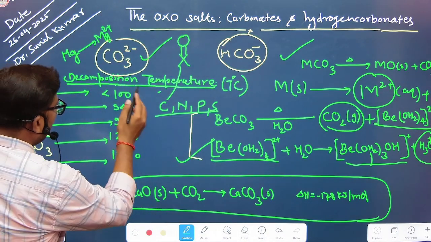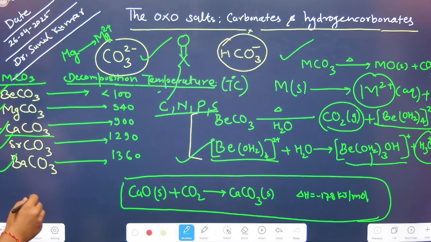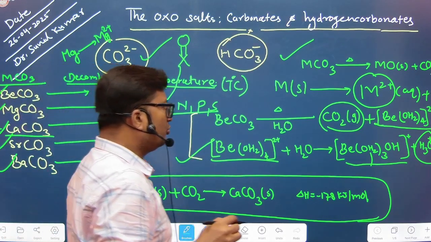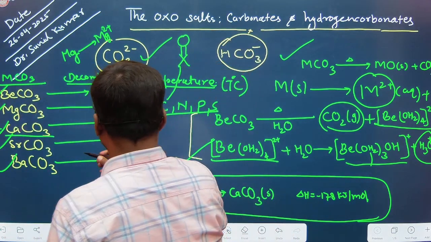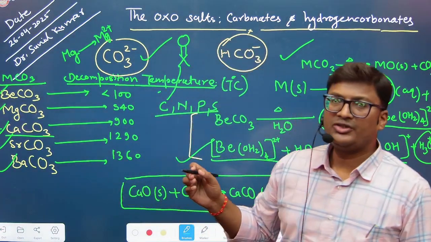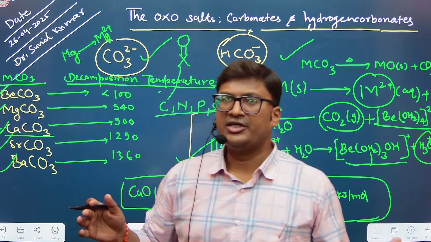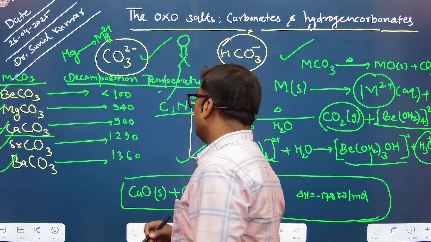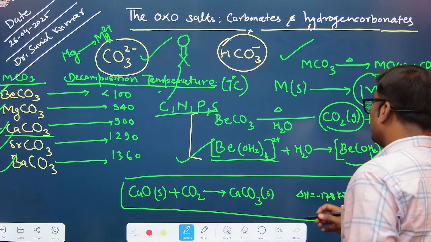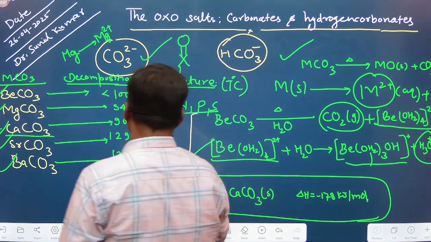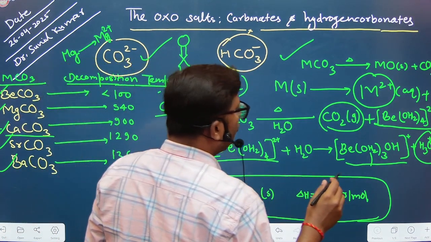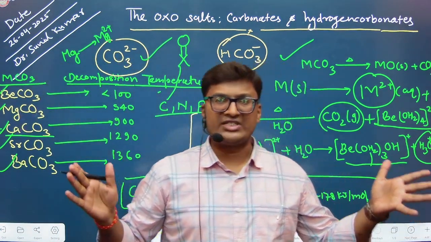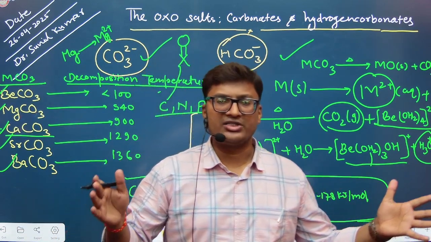In this particular alkaline earth metal, group 2 chemistry, calcium carbonate is the most important oxosalt because of its industrial and daily life applications, right? Once calcium carbonate is heated, it produces calcium oxide and carbon dioxide gas.